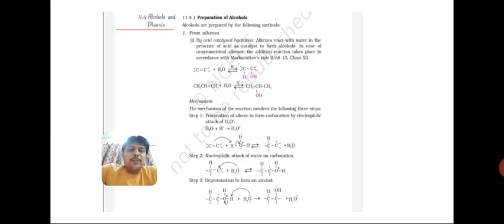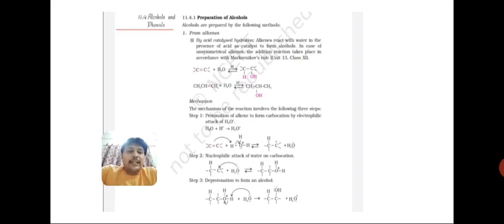The first step is that water changes to hydronium ion: the H+ from the acid combines with H2O to form H3O+, and then this H3O+ is used during the protonation of alkene to form a carbocation. Students, you can see ethene reacts with this hydronium ion.